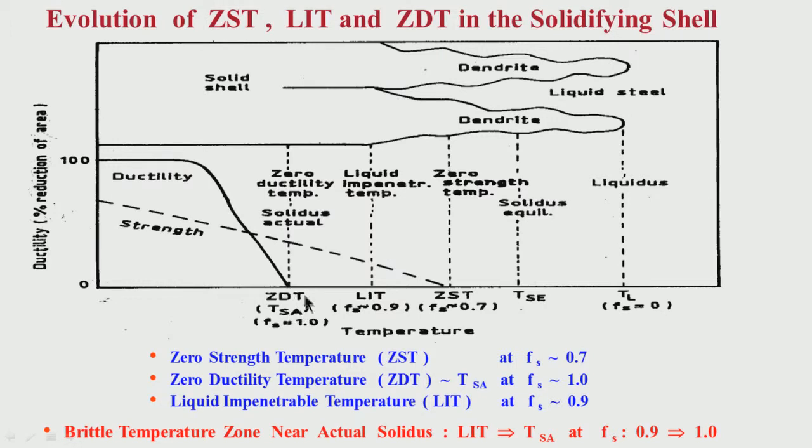In this temperature interval, it is very interesting to know that these dendrites and the whole strand have some strength, but do not have toughness. So what is the situation like? A material which has strength but no ductility or toughness.